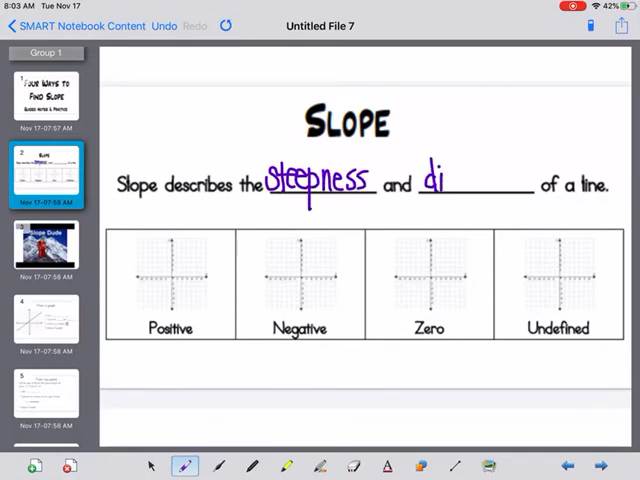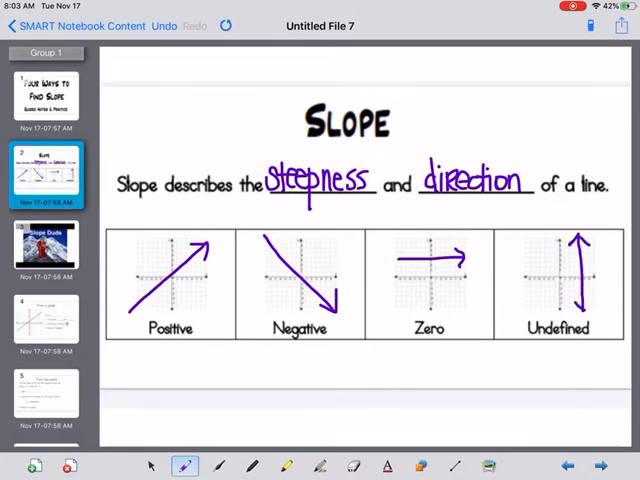You have 4 different types of slope, and we're going to review those. The positive slope starts at the bottom and goes up. A negative slope starts at the top of your graph and goes down. 0 goes across your graph and across the y-axis. And then undefined is a vertical line that goes across the x-axis and is straight up and down.